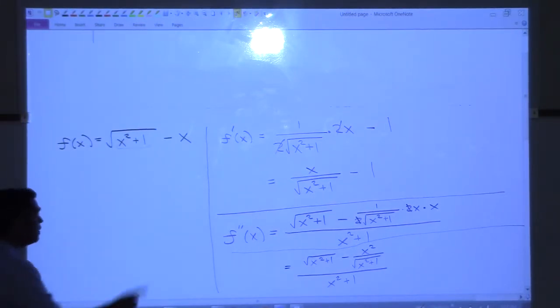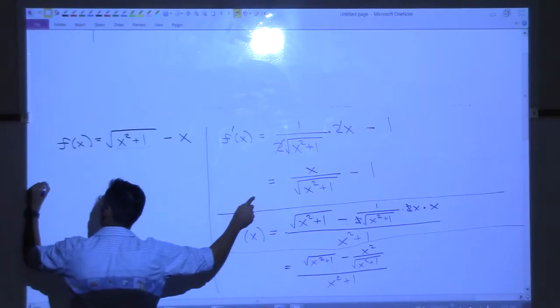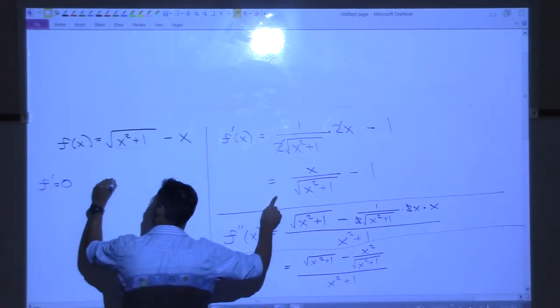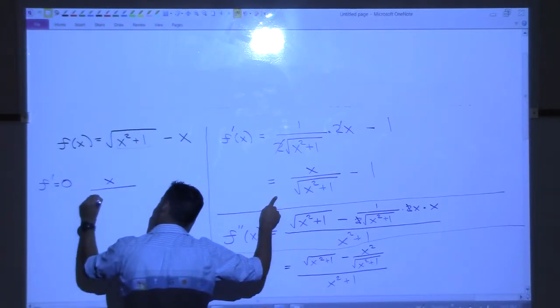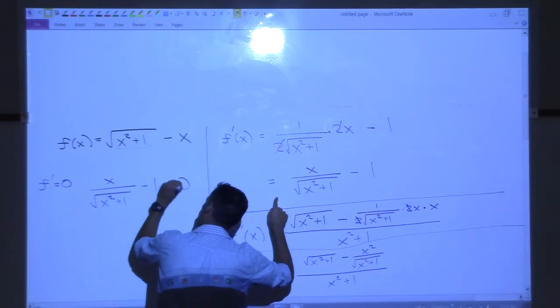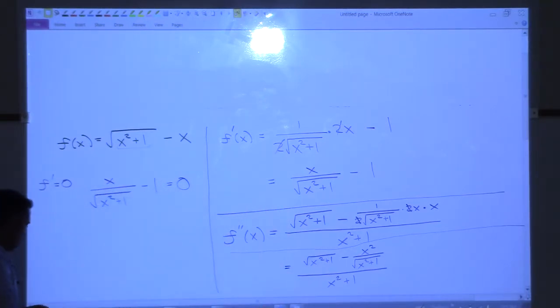All right, first derivative. We're going to try and find the critical numbers. Let's figure out where the first derivative is 0. So I'm going to take x over square root of x squared plus 1 minus 1 and set it to 0. I should get a common denominator, no?